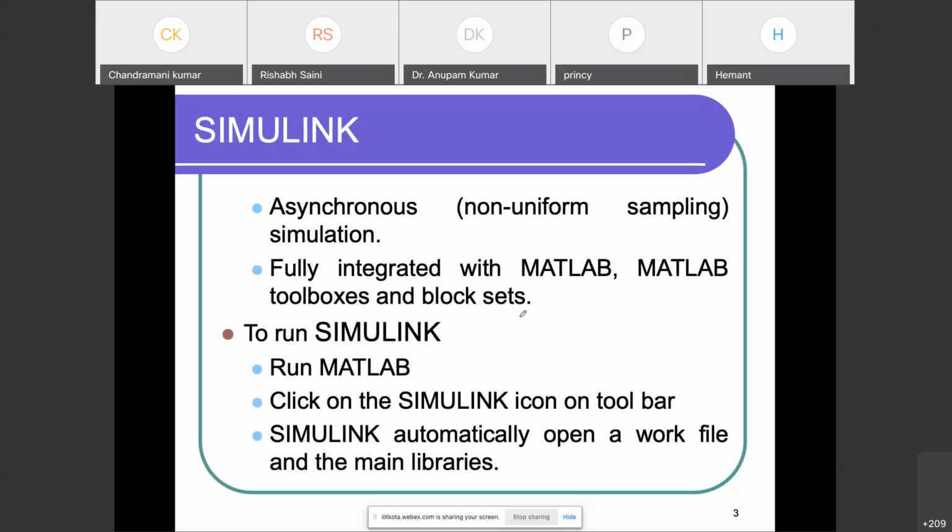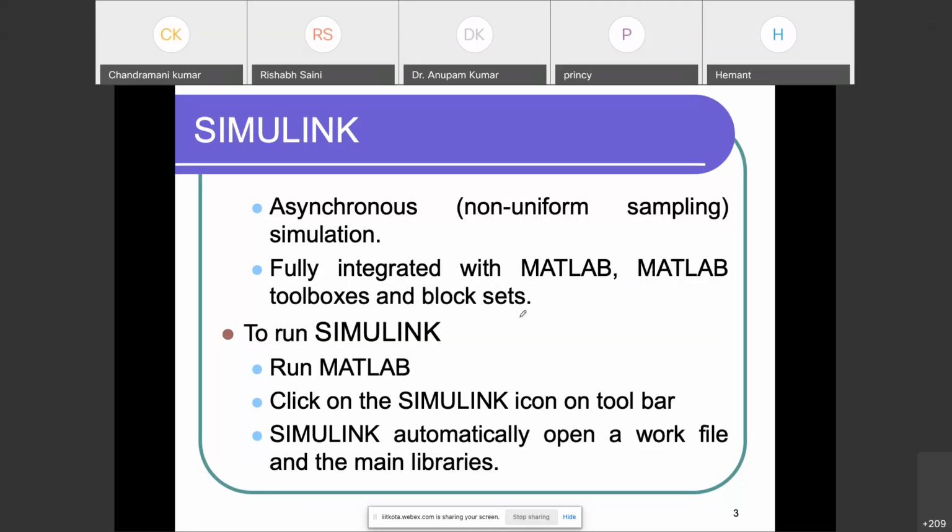Okay, so MATLAB has various toolboxes. As for the version, right now we are using the 2020b version.